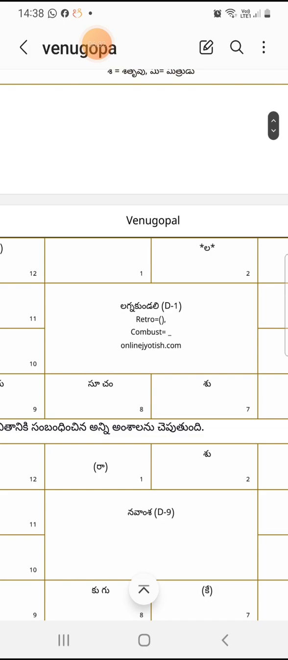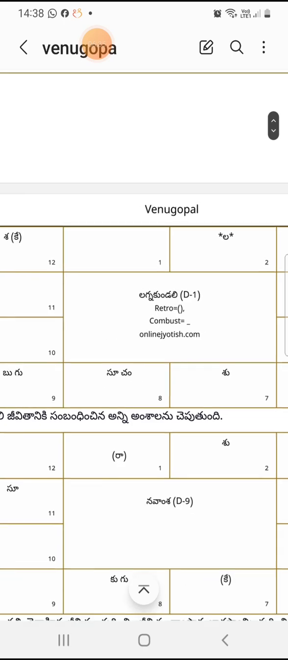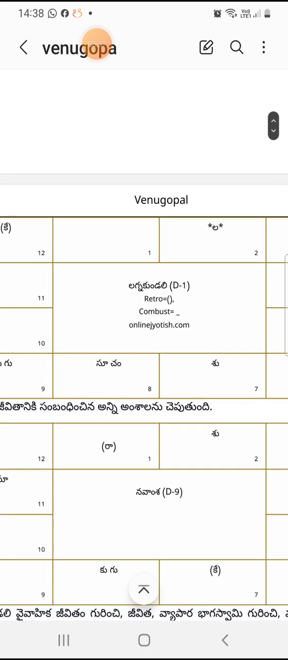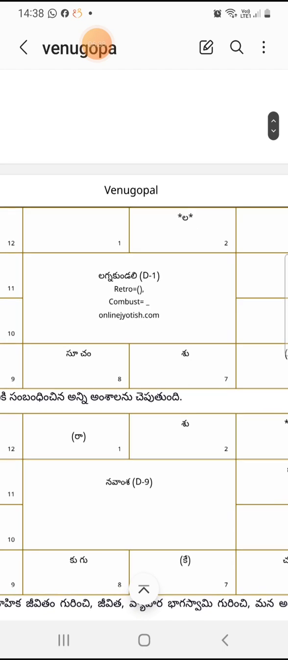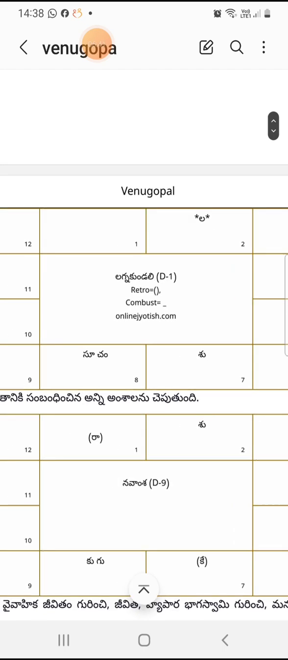So Elinati Sani, how will it be considered? From Vrishabha Lagnam, his Rasi is Vrishchikam. Whenever Sani is in a Rasi, he stays 2.5 years. I told you that all the planets stay in every Rasi for some time. Chandra stays 2.5 days in a Rasi.